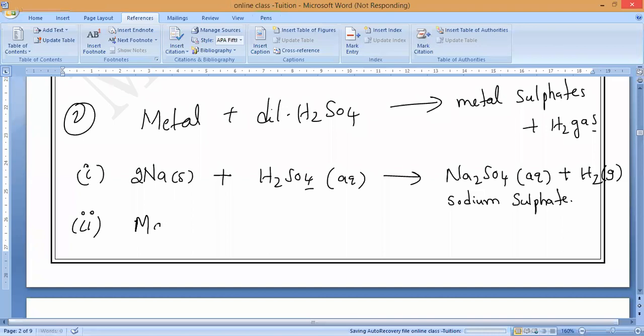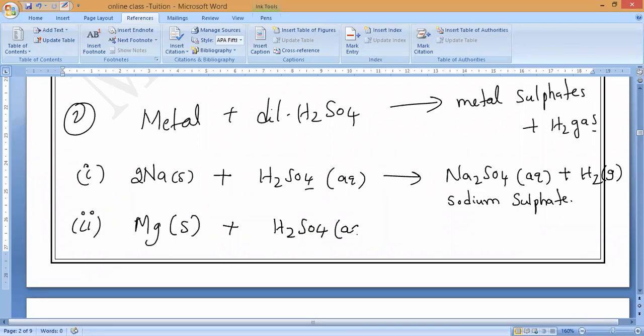Second metal, magnesium. Magnesium is reacting with the H2SO4. Let them speak. Magnesium sulfate, MgSO4 aqueous, plus H2.